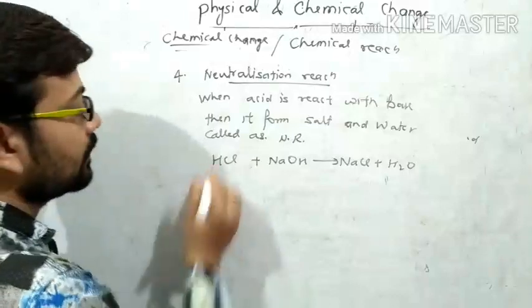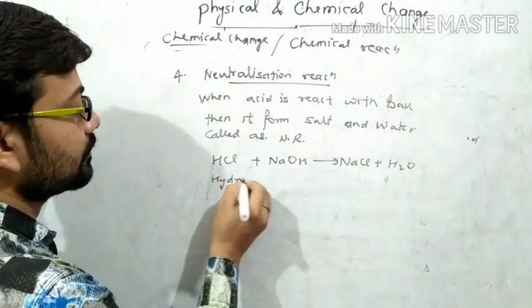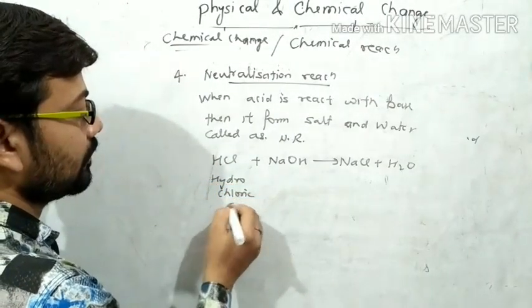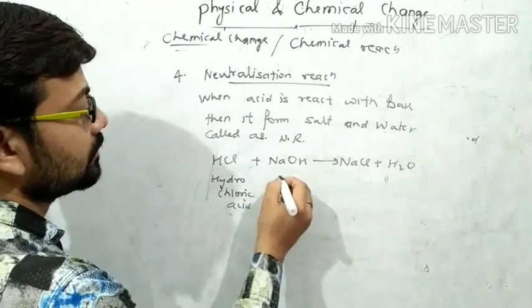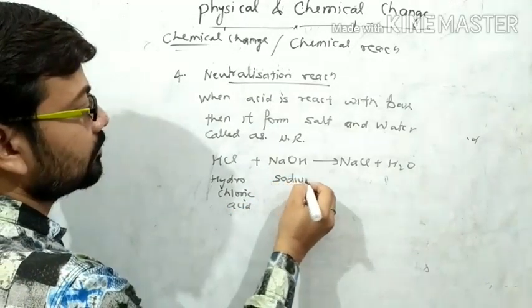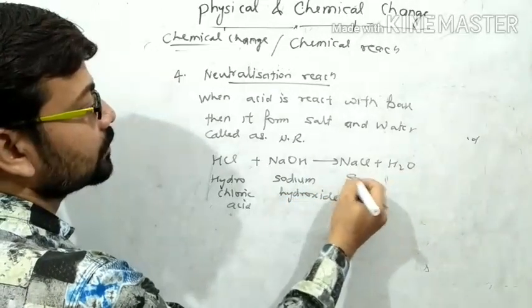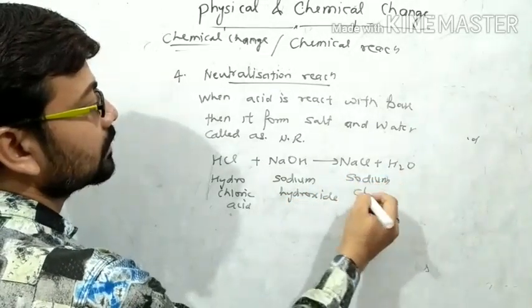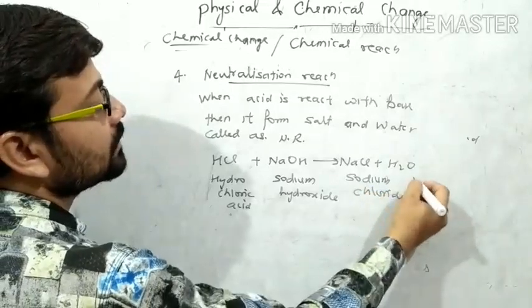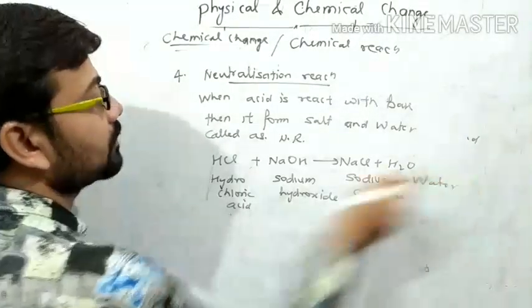This is hydrochloric acid and this is sodium hydroxide. It forms sodium chloride and this is water. Right?